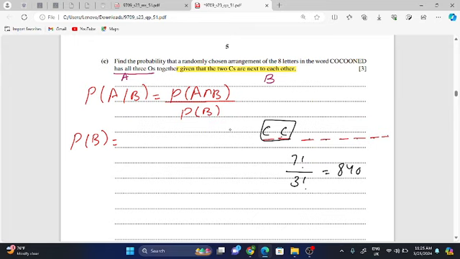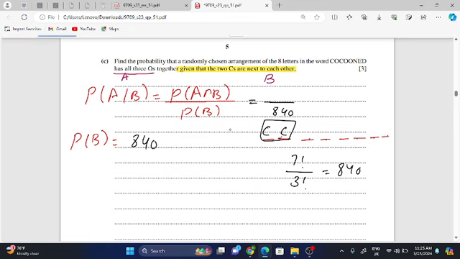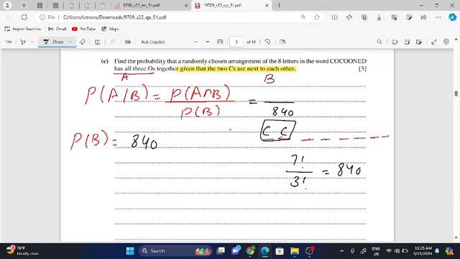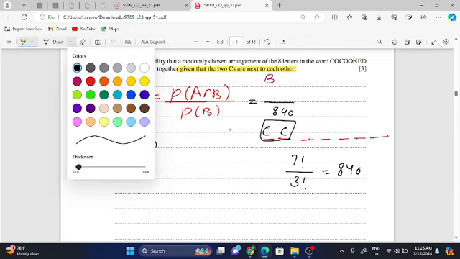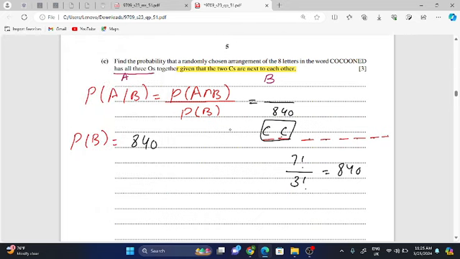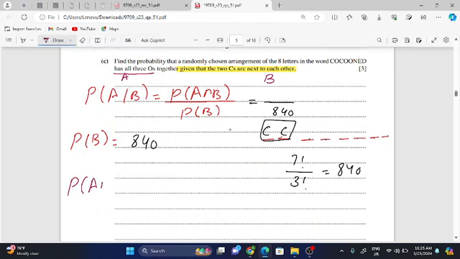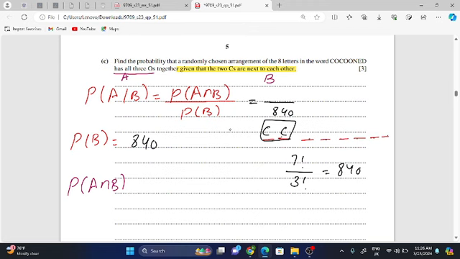It means that the probability for B would be 840, right? So in place of the probability of B, I can write 840. Next, I have to find the probability for A and B together. So the probability of A and B together. A was all O's together.